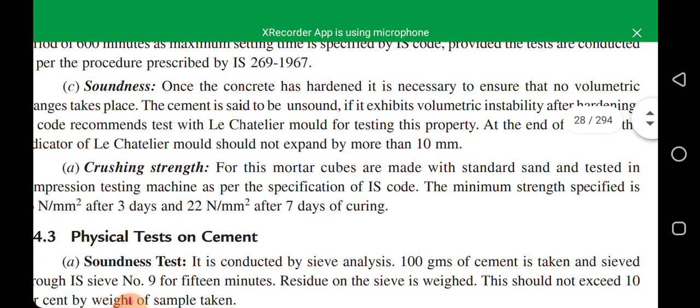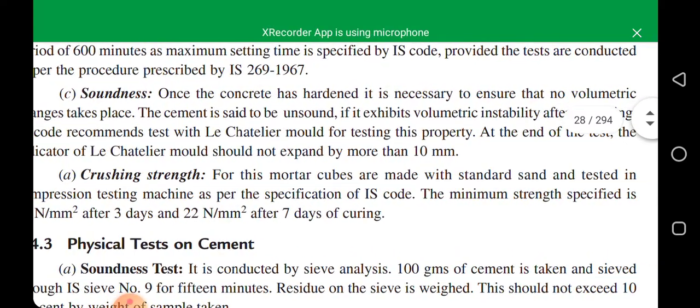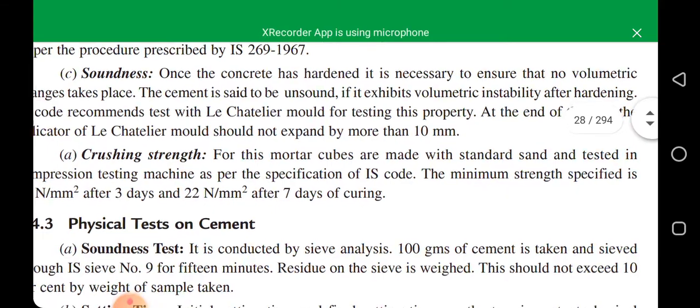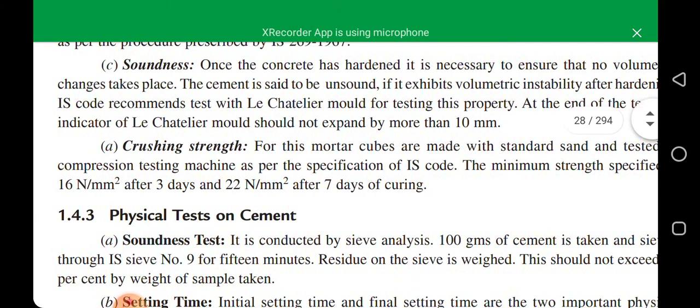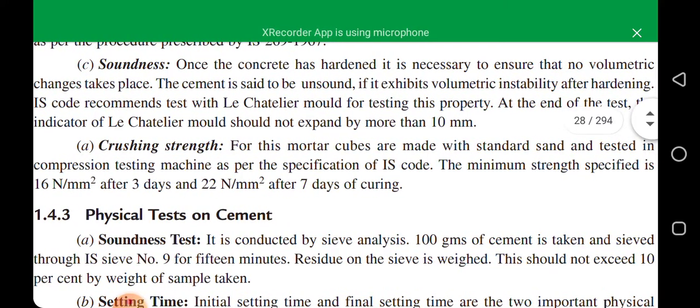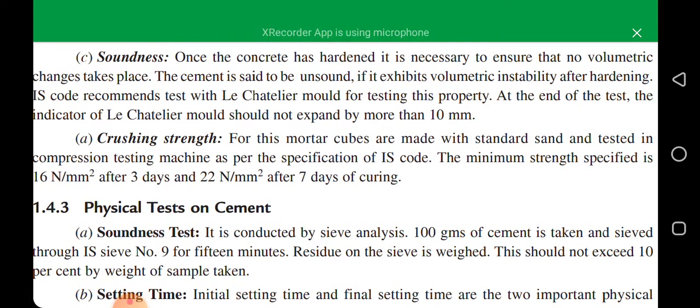The cement is said to be unsound if it exhibits volumetric instability after hardening. IS code recommends the test with Le Chatelier mold for testing this property. We will discuss this Le Chatelier testing here in this video. At the end of the test, the indicator of the Le Chatelier mold should not expand by more than 10 mm.